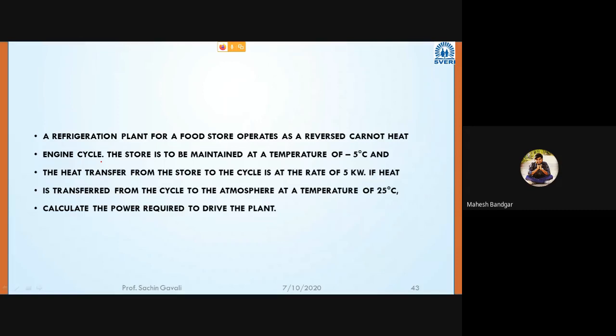Sir, range problem, sir. Huh? Have you taken this problem? Anybody?